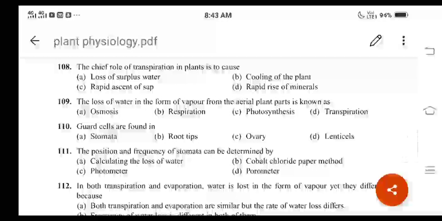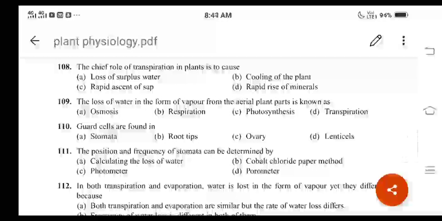Then next one, 110. Guard cells are found in stomata, then root tips, then ovary, then lenticels. Already we have studied the structure of stomata. Guard cells will be found in the stomata only, right? They are bean or kidney shaped in case of dicot leaves, and dumbbell shaped in case of monocot leaves, right?